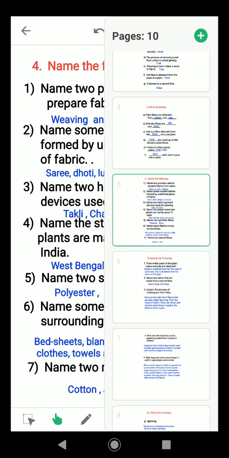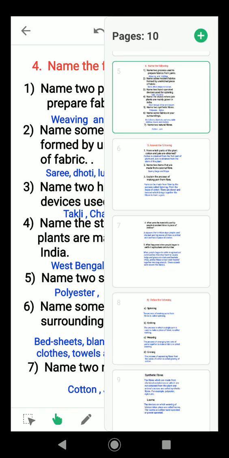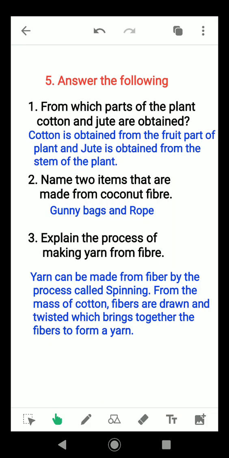Moving on to next section. Answer the following. From which parts of the plant cotton and jute are obtained? Cotton is obtained from the fruit part. That means it is obtained from the fruit. What is the fruit of cotton? Cotton balls. And jute is from the stem of the plant. Name two items that are made from coconut fiber. This is gunny bags, rope, mat, etc.